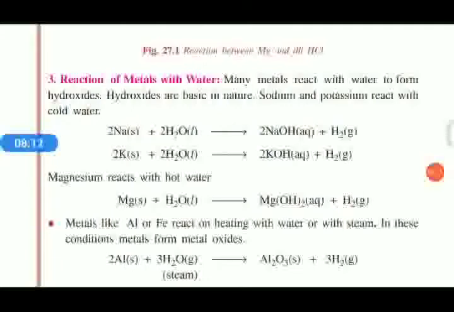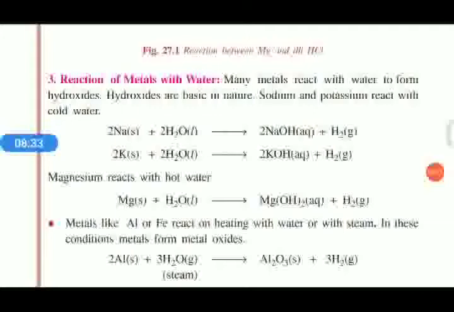Reaction of metals with water. We can classify the reaction of metals with water into different categories. Many metals react with water to form hydroxides. Normally, hydroxides are basic in nature. Sodium and potassium react with cold water.